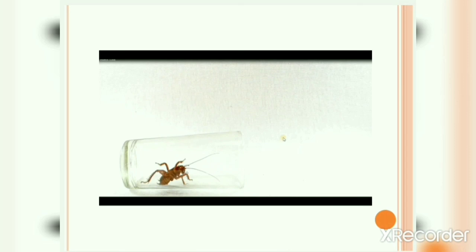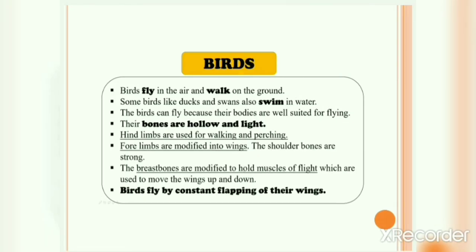Okay, let's now talk about birds. Birds fly in the air and walk on the ground. Some birds like ducks and swans also swim in water. The birds can fly because their bodies are well suited for flying. Their bones are hollow and light, and because of the light weight, the birds can easily fly in the sky. The hind limbs are used for walking and perching.